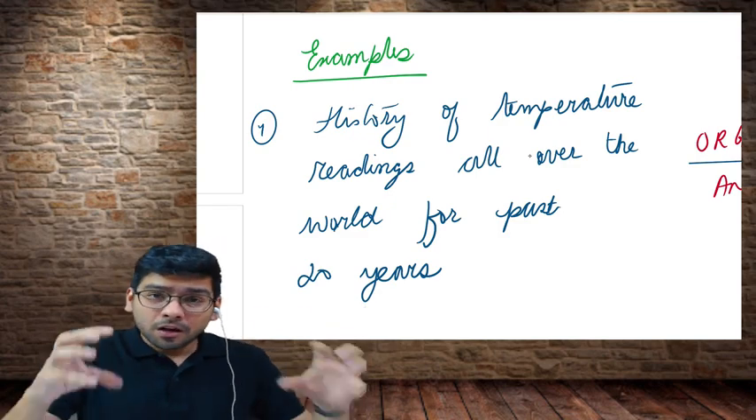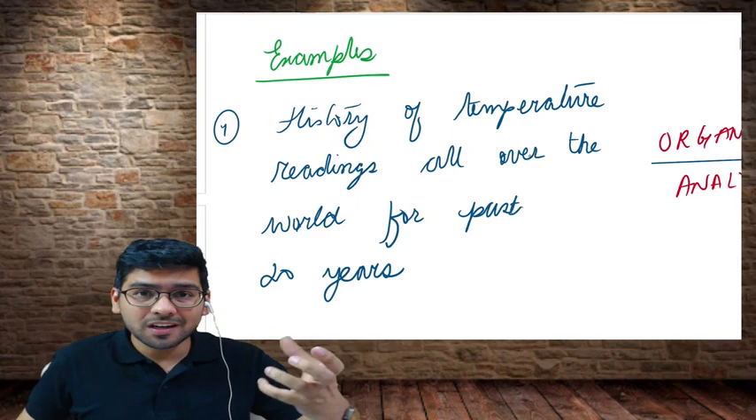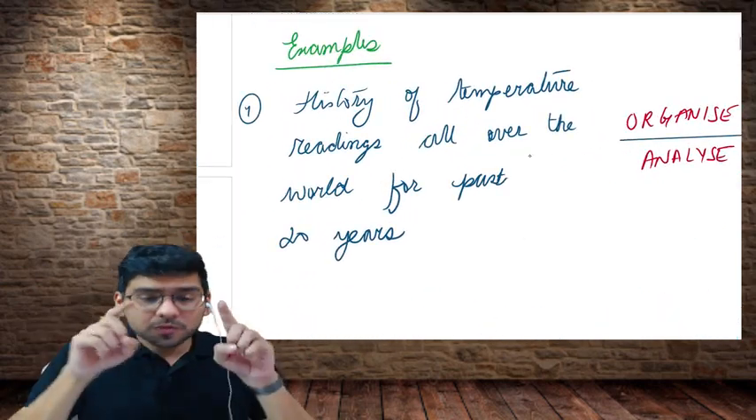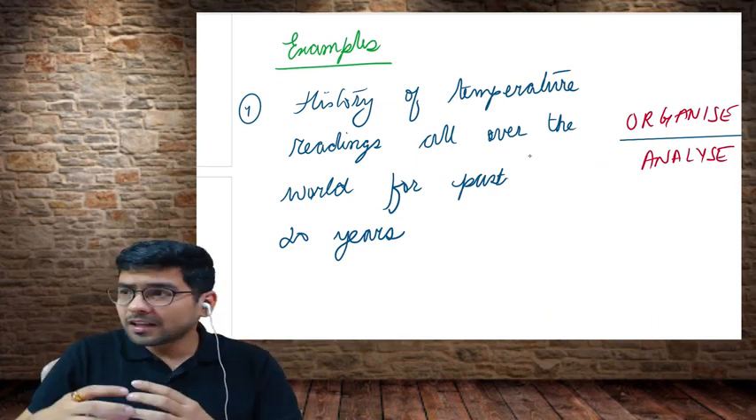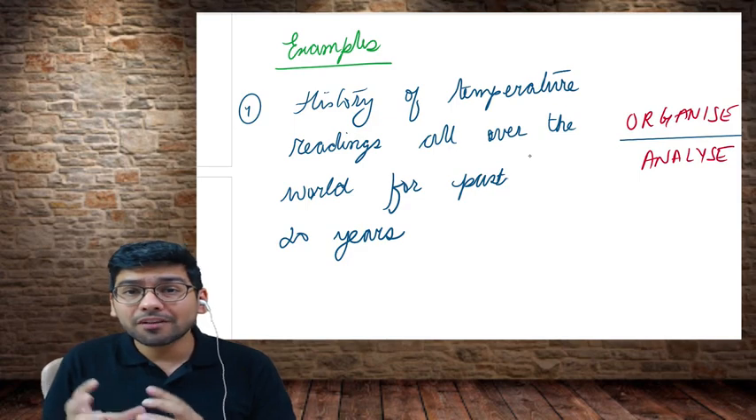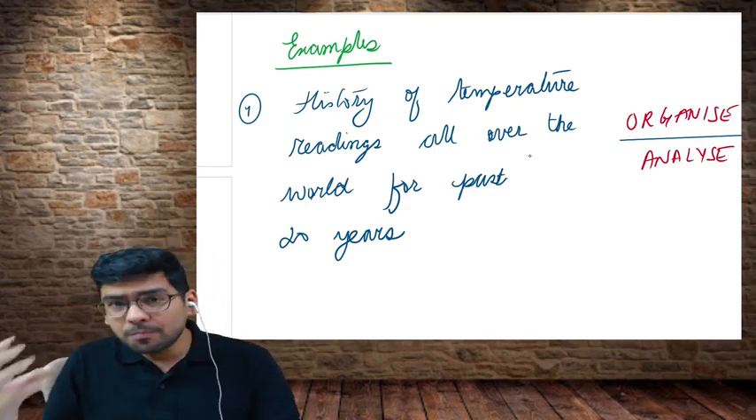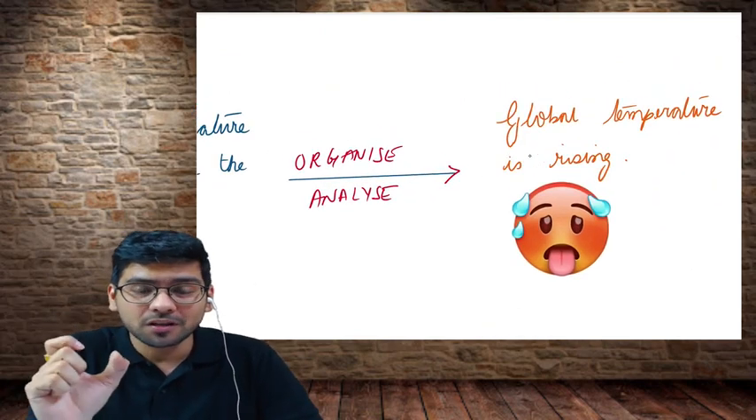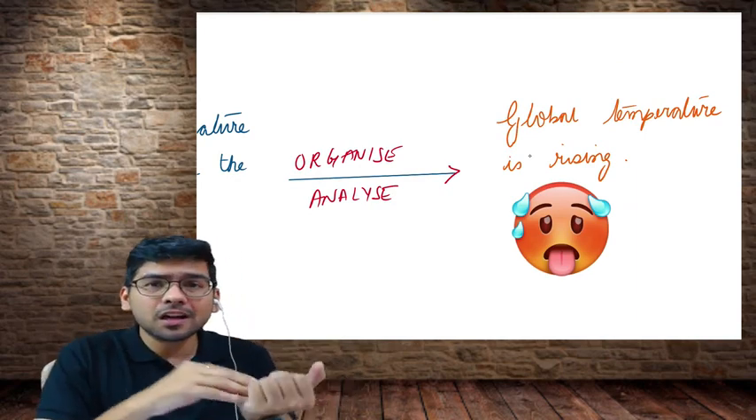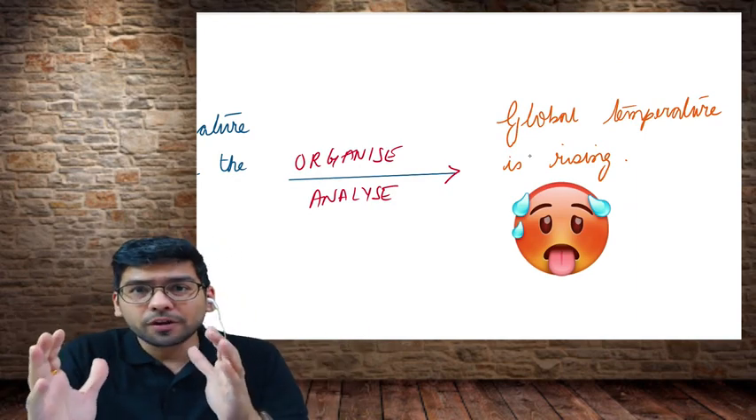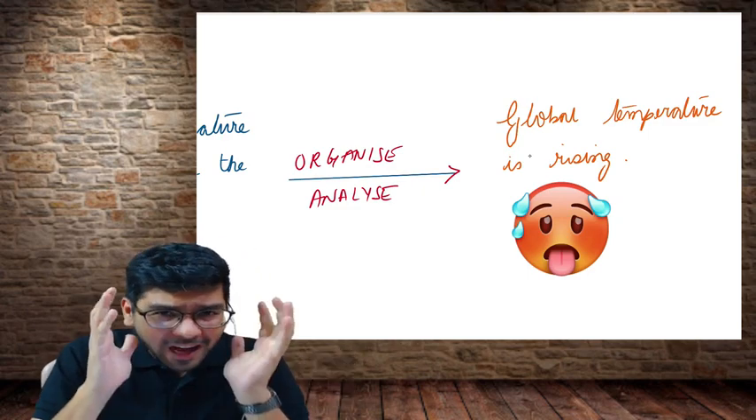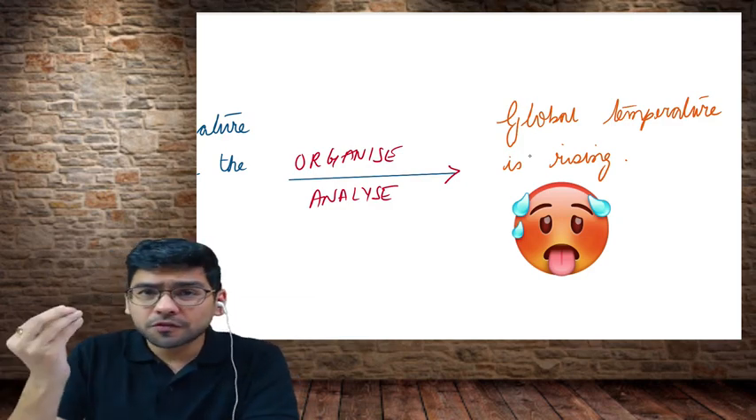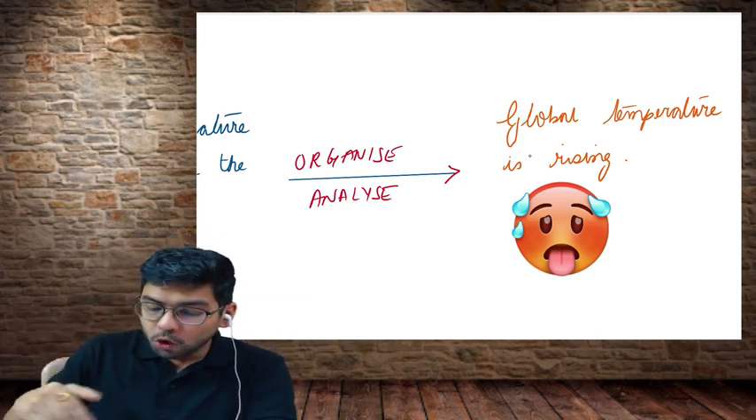But if you analyze this data, if you process this data, if you organize this data, you might get something which is called information. In this example, if I organize, analyze and process this data, maybe I'll conclude that global temperature is rising. Now this is information. Merely by seeing the data, perhaps we are not going to derive anything out of it. So once we have the data, we need to organize it, analyze it, and process it to derive something which we call information. So now, global temperature is rising.